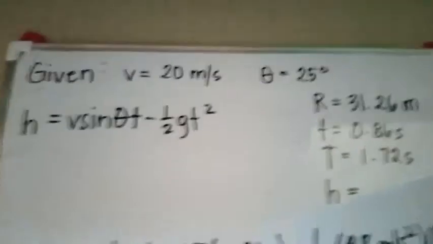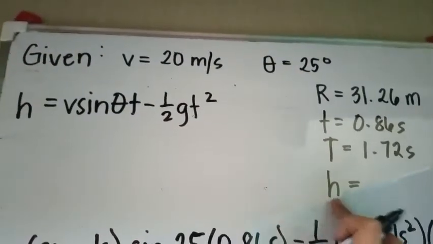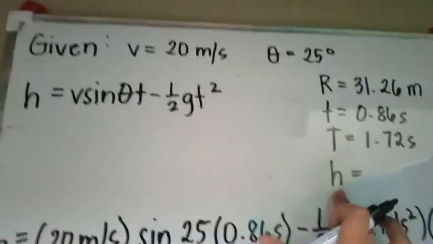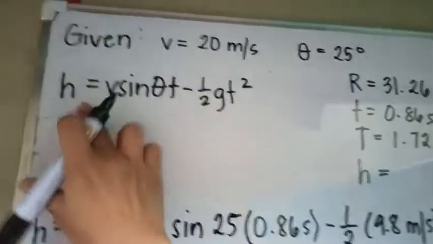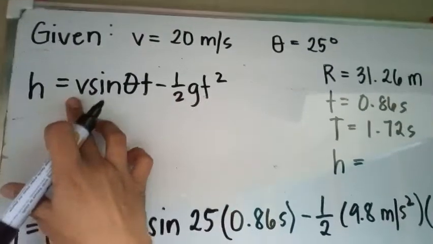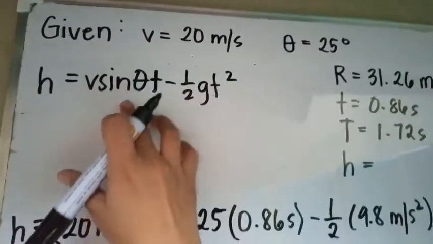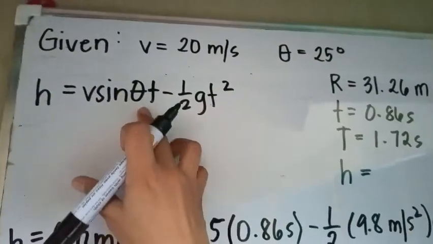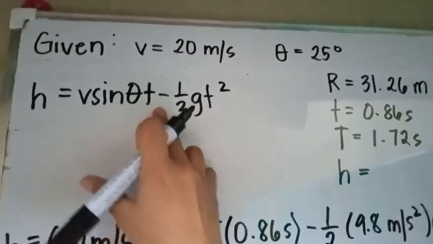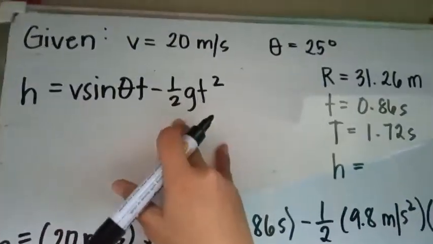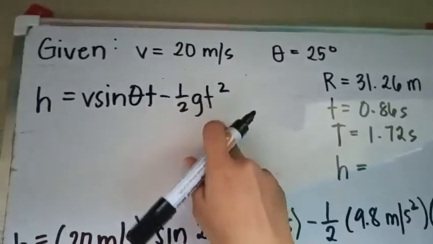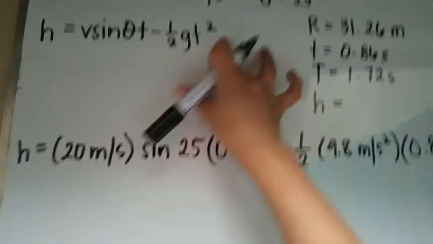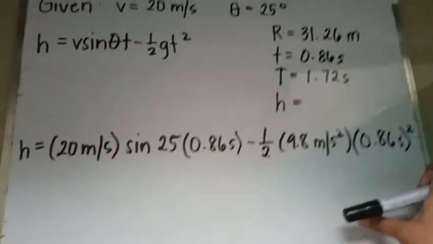Next that we're going to look for is the maximum height attained by the projectile fired at an angle. So we have here the formula: height is equal to speed multiplied by sine of the angle multiplied by half time, minus 1/2 or 0.5 multiplied by gravity multiplied by half time squared. Sinulat ko na siya agad kasi medyo mahaba.